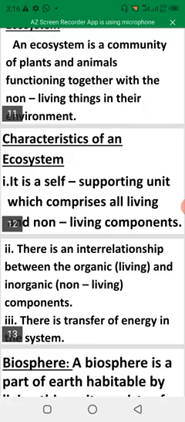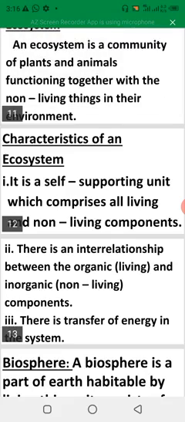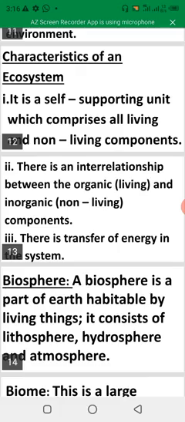Then what are the characteristics of an ecosystem? Number one, it is a self-supporting unit which comprises all living and non-living things. All living and non-living things: plants, animals, non-living things, stones, buildings, everything. Then number two, there is interrelationship between the organic and the inorganic components in an ecosystem. Then number three, there is transfer of energy in the system.